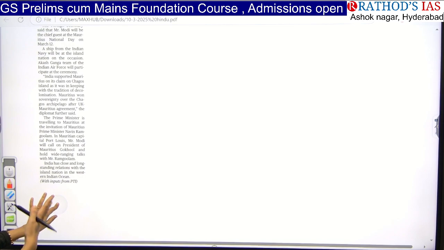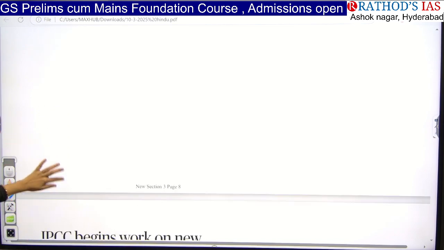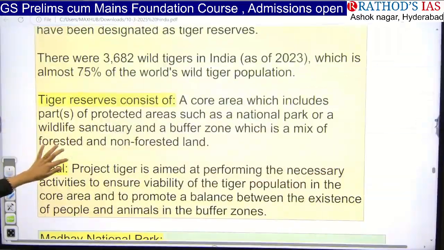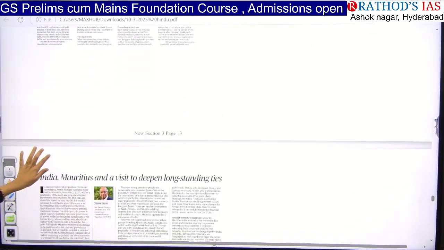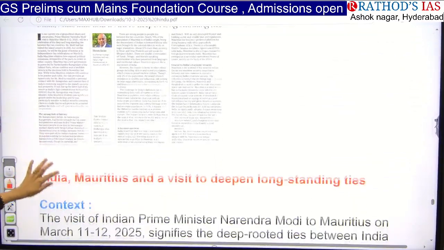Yes, it is a tax haven country. I will be telling about this at last. In yesterday's paper, it got just a mention. And now in today's paper, there is one editorial. Yes, see here, editorial.